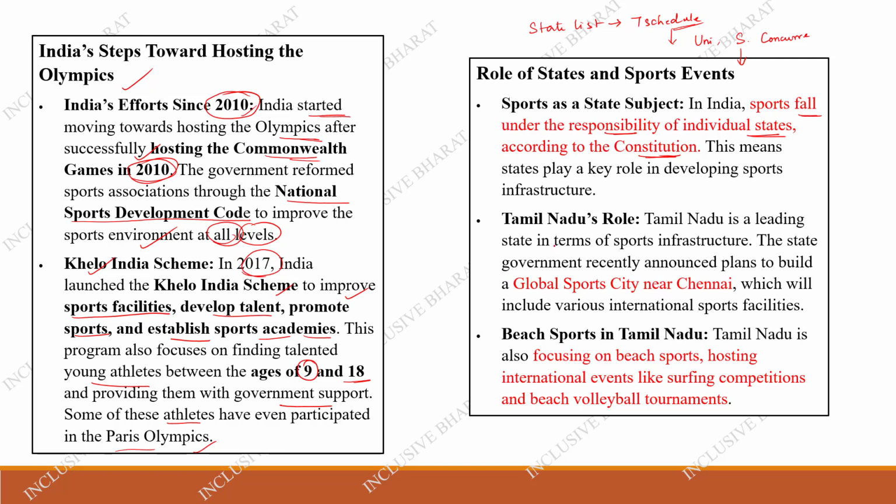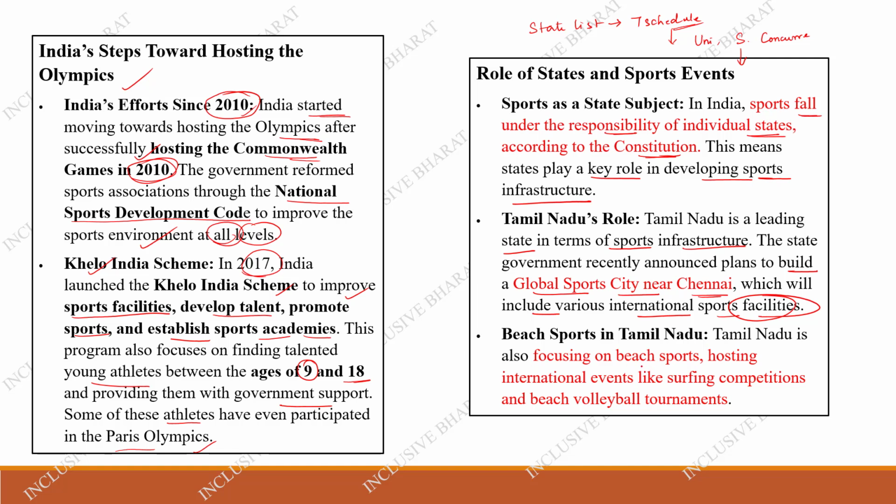This means the state plays a key role in developing sports infrastructure. If you see, Tamil Nadu is a leading state in terms of sports infrastructure. The state government recently announced a plan to build a global sports city near Chennai, which will include various international sports facilities, and also beach sports.